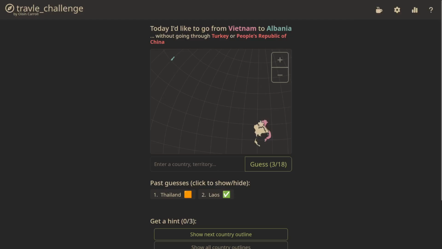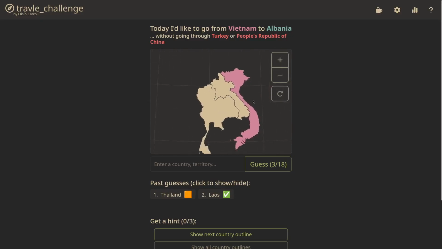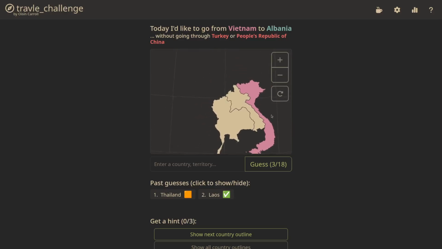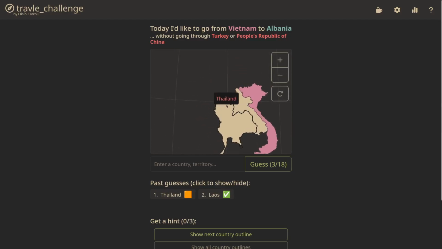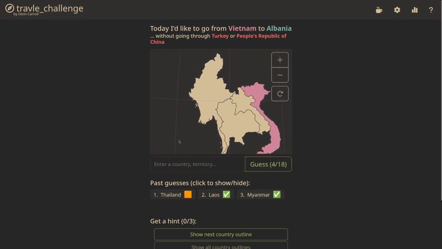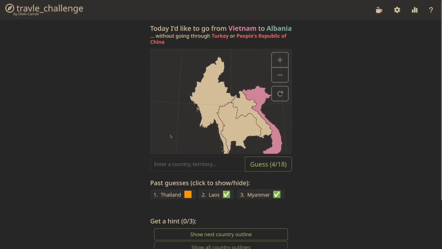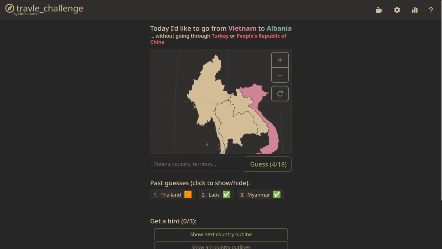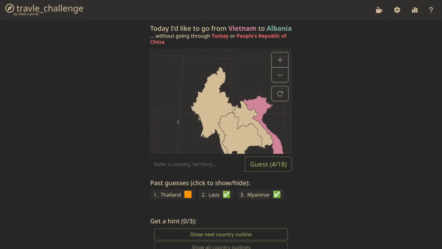Alright, maybe we should zoom in a little bit. That might help some. Okay, so we can connect to Laos or Thailand. I'm a little shaky with this area. I'm gonna try Myanmar. Okay, good, good. I didn't expect it to look exactly like this, but I'm happy it was right.